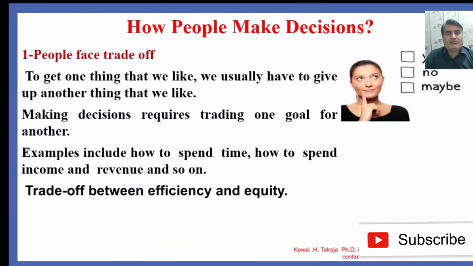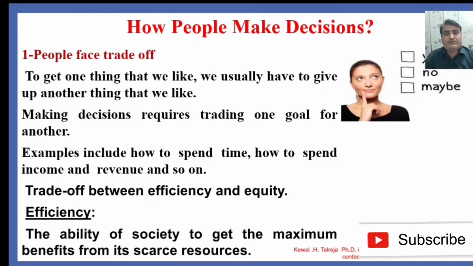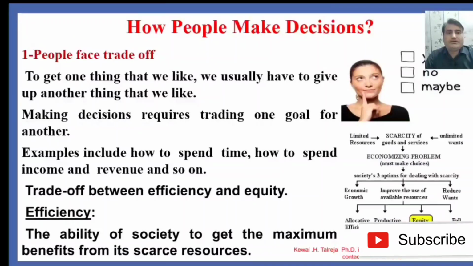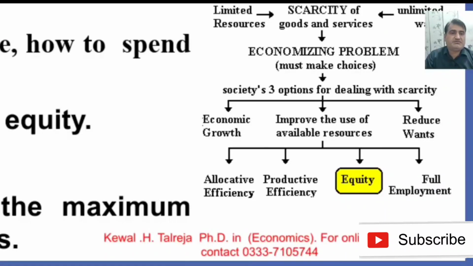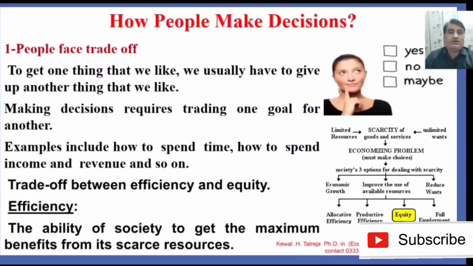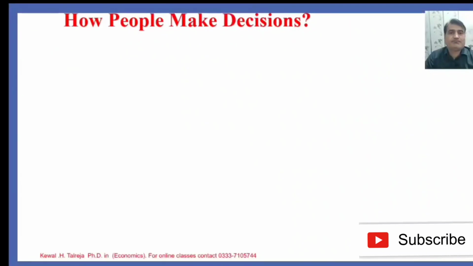Before we learn more about efficiency and equity, what is efficiency? Efficiency means the ability of society to get the maximum benefit from its scarce resources. As we know, in economics scarcity is a problem. How to allocate our resources efficiently, how to produce the product efficiently, and how to achieve equity and full employment. So we have to make choices.